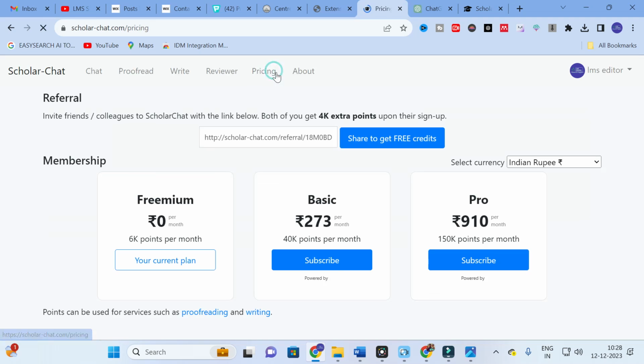As far as plans and pricing options are concerned, you can see 6k points per month is free, that is 6,000 points is free. If you want more, you have to go for the subscription option, that is 273 per month, which gives 40k points per month. Next one, pro, that is 910 per month, where you can use up to 150k points per month. So this is the pricing option.